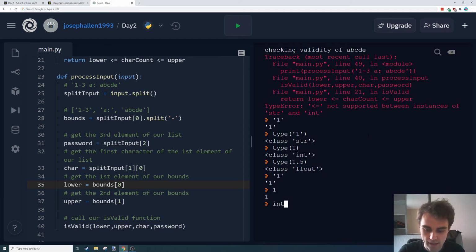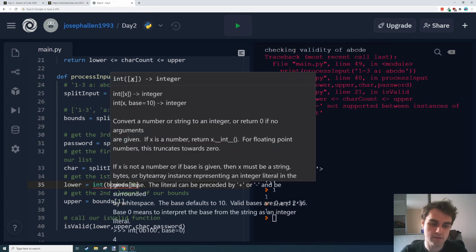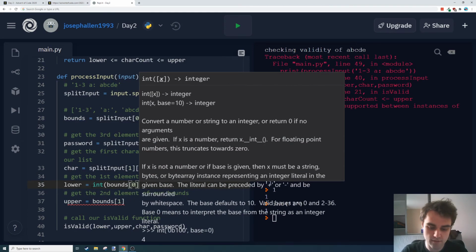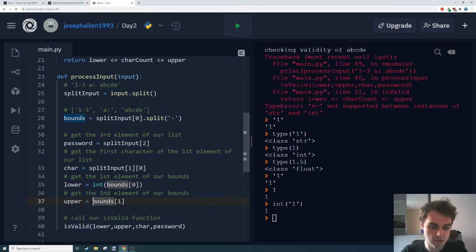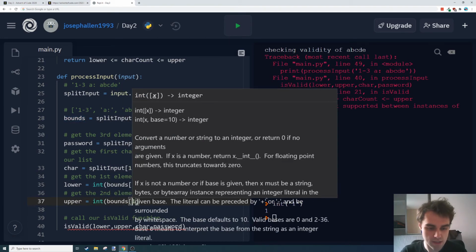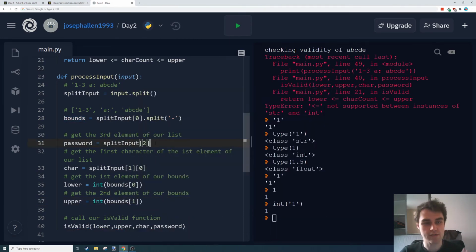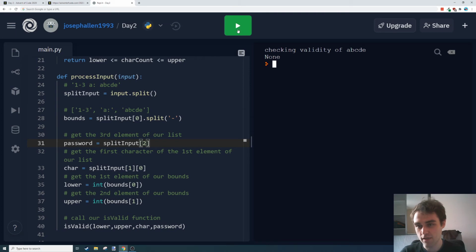Handily, there's something called casting, which is where you convert one type into another type. So in this case, if we do int and pass it the string 1 as a parameter, that will return 1 as an integer, which is exactly what we want. So all I'm going to do here is wrap these bounds in an int function, and that should convert them to numbers for us. Again, we made a lot of assumptions here, and I'm expecting to be punished for it.